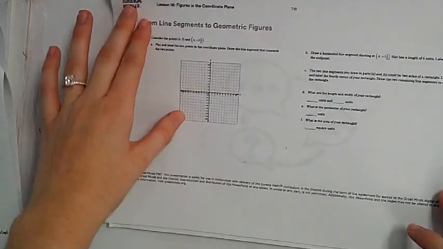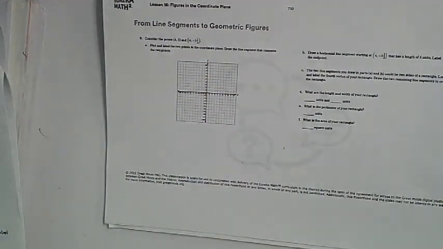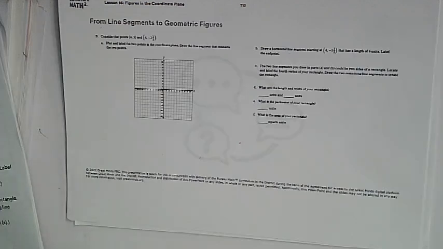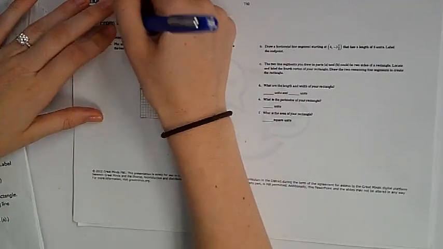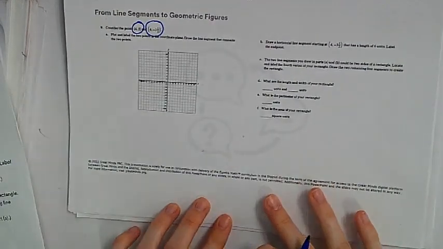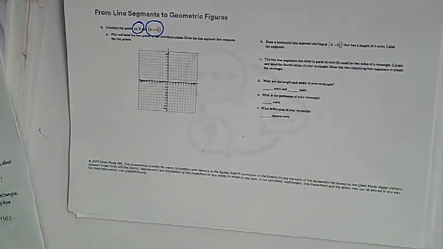Look at number 9. It says consider the points (4, 5) and (4, -3.5). We're going to plot and label the 2 points in the coordinate plane, and we're going to draw the line segment that connects the 2 points. So for number 9, our first thing is to plot these points that it gives us. I know my graph's really small. Y'all's is a lot nicer than mine.